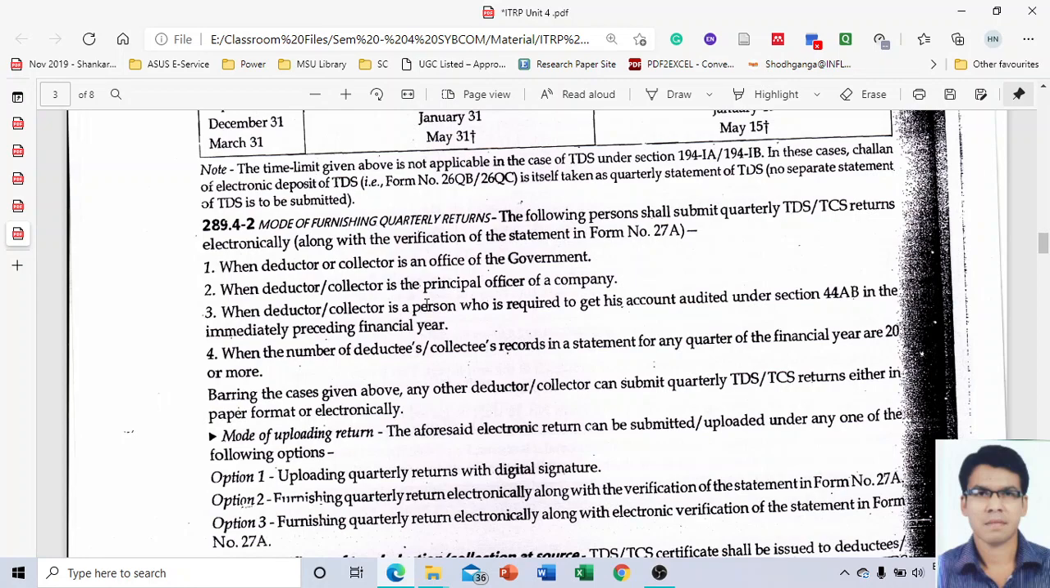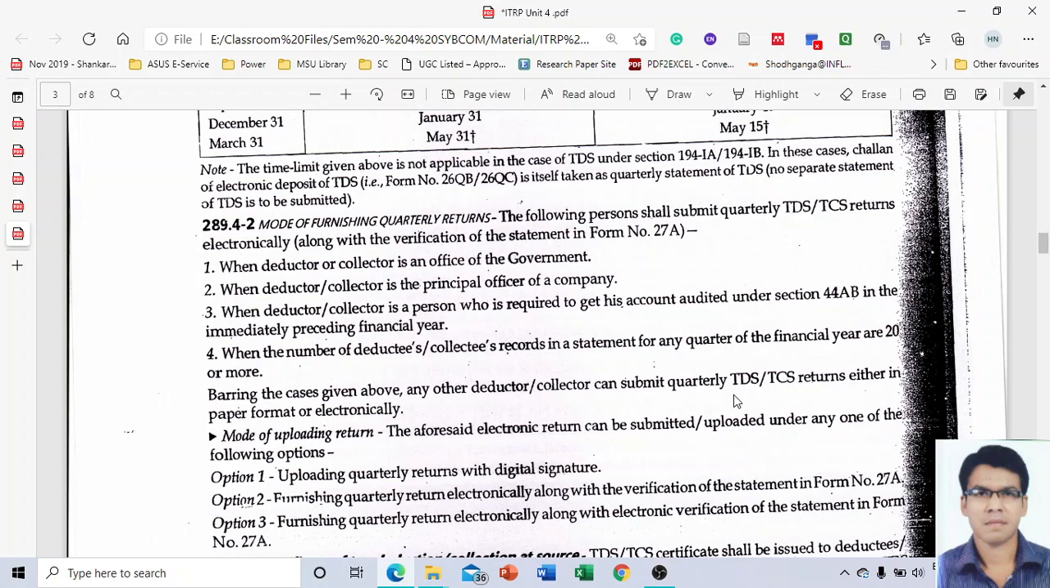Point number four, when the number of deductee or collectee records in a statement for any quarter for the financial year are 20 or more. So if the transactions of TDS or TCS are more than 20 for a particular quarter, they are required to submit electronically along with the statement of verification, that is form number 27A. Barring the cases given above, any other deductor or collector can submit the quarterly TDS or TCS return either in paper format or electronically.